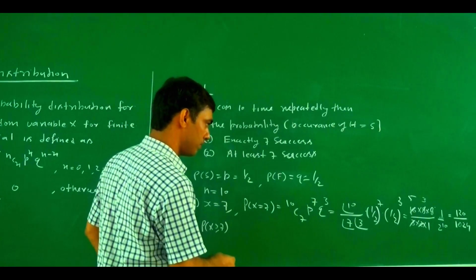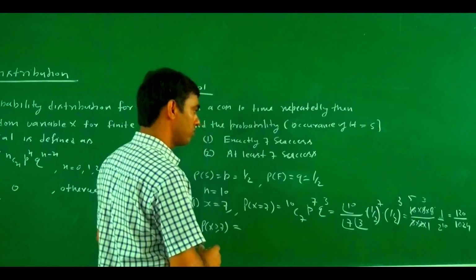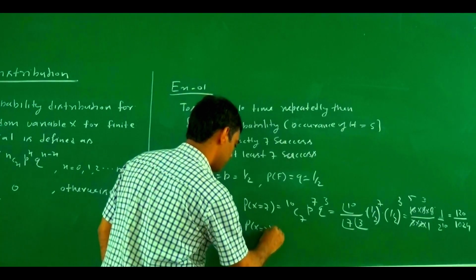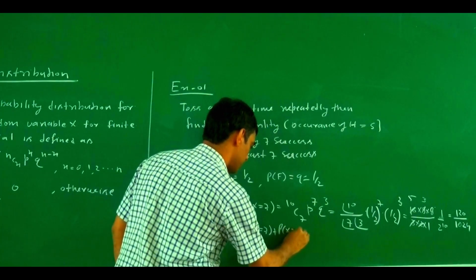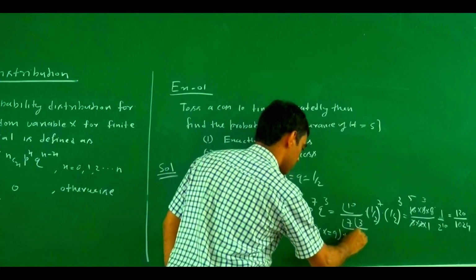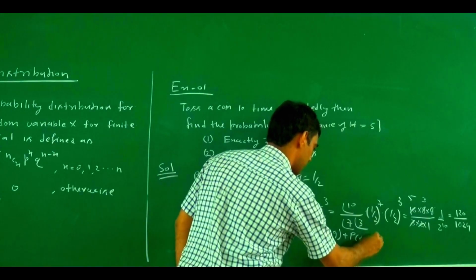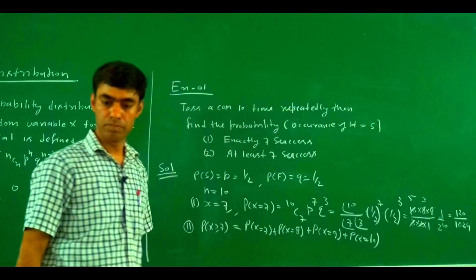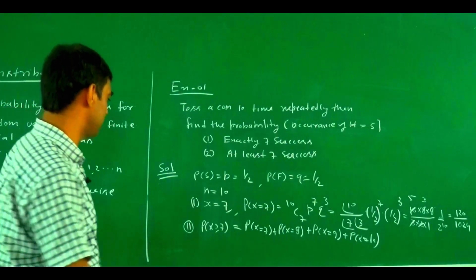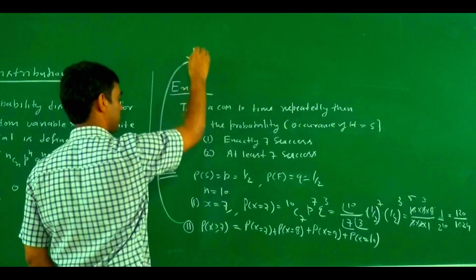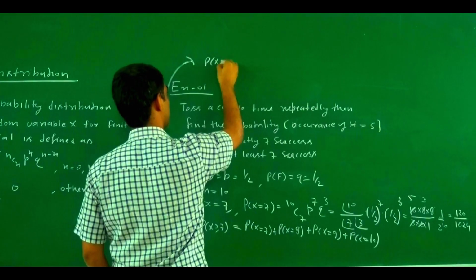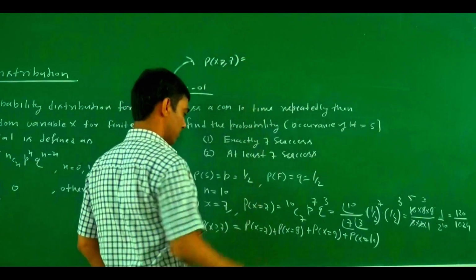So what is the value for this one? The value is the probability of x equal to 7 plus the probability of x equal to 8 plus the probability of x equal to 9 plus the probability of x equal to 10. So if we write the calculation, the probability of x greater than or equal to 7 equals what?